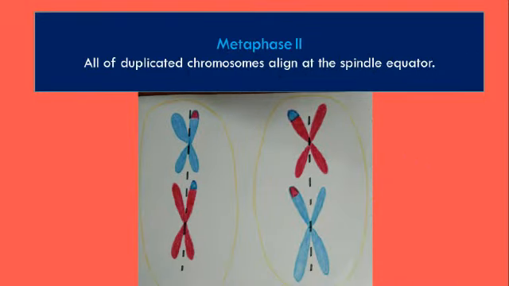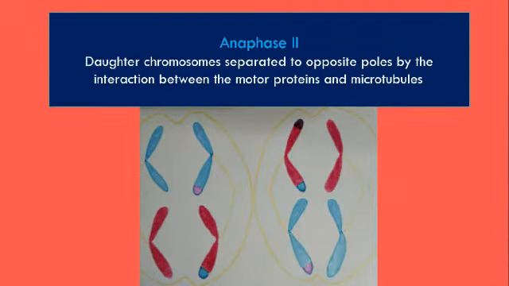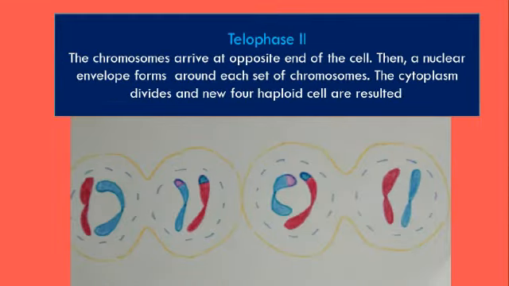Metaphase 2. All duplicated chromosomes align at the spindle equator. Anaphase 2. Daughter chromosomes are separated to opposite poles by the interaction between the motor proteins and microtubules. Telophase 2. The chromosomes arrive at opposite ends of the cell. Then, a nuclear envelope forms around each set of chromosomes. The cytoplasm divides and four new haploid cells result.